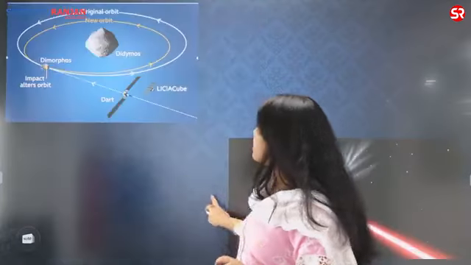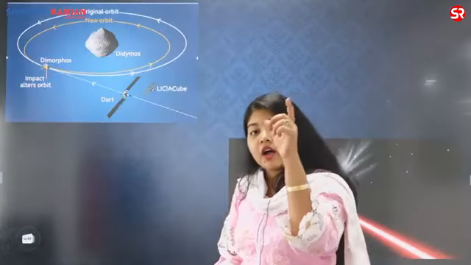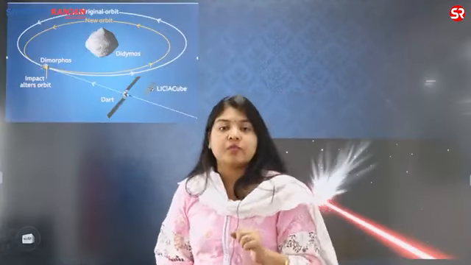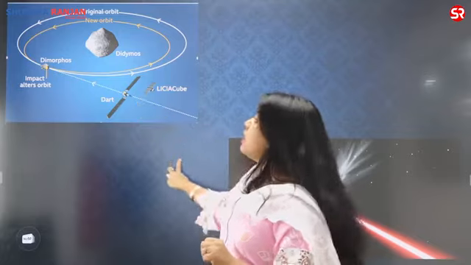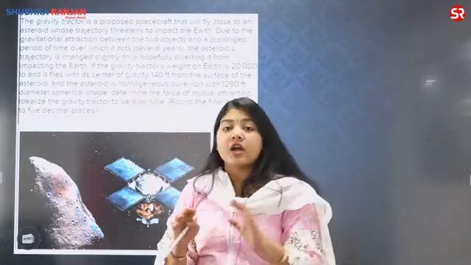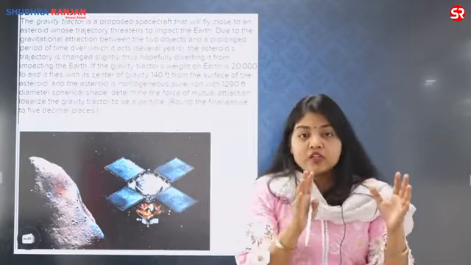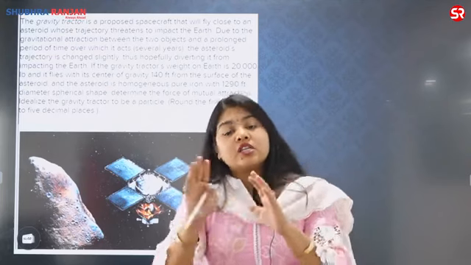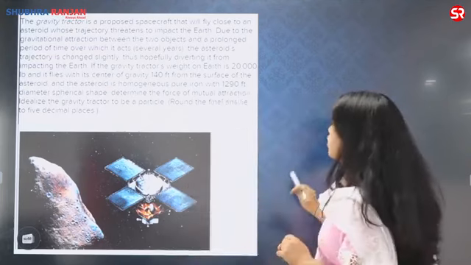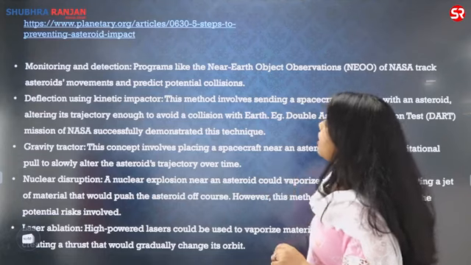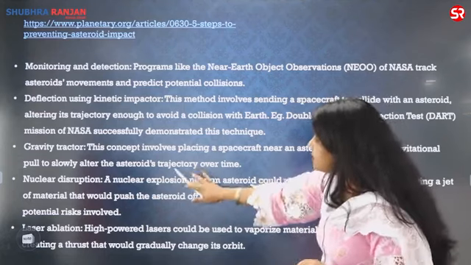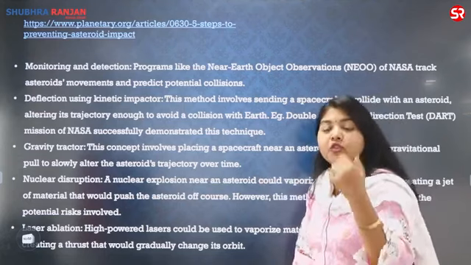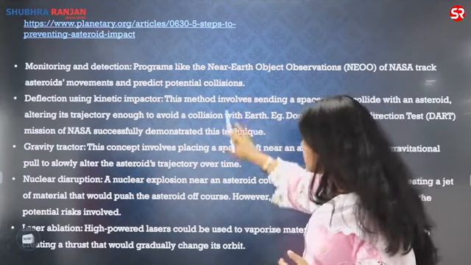So there are two ways of changing the trajectory. One was the DART mission, by which I was sending the spacecraft. DART was of NASA. Another is the gravity tractor, by which I am sending another object close to the asteroid, and because of their gravitational pull, it will change the trajectory of the object. This is what I have explained through the pictures. This is what is given in this.